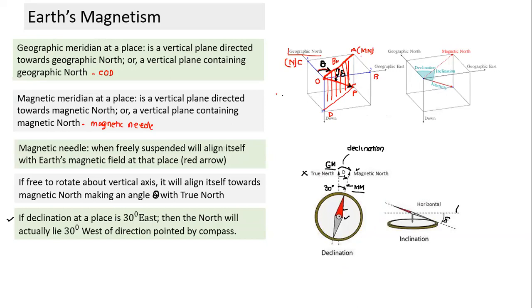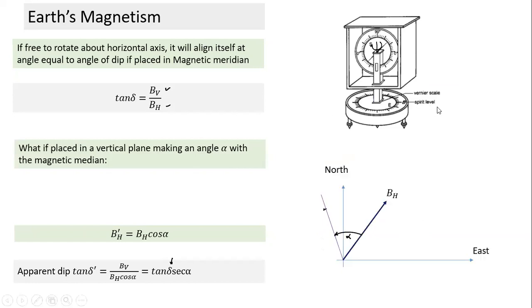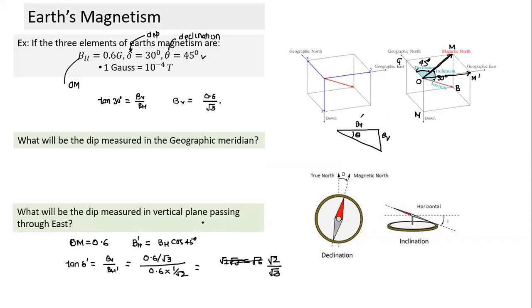Understanding a vector is like understanding the direction of an arrow. You can think of the arrow as a magnetic needle with a particular length. The direction is the same as the direction of the magnetic needle, but the length of the arrow depends on the magnitude. If you understand that part, it's a vector quantity. If you just think of the vector quantity and solve it, it's easy. I hope this part is also clear, why we take dip like this: the dip measured in the geographic meridian and the dip in the plane passing through east.